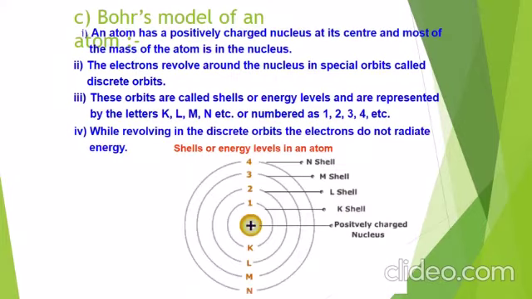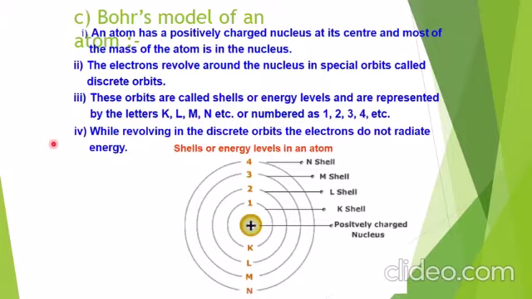He said that an atom has a positively charged nucleus at its center, and most of the mass of the atom is in the nucleus. So that was the point also told by Rutherford. Second point, the electrons revolve around the nucleus in special orbits called discrete orbits, which are the different orbits. These orbits are called shells or energy levels and are represented by letters K, L, M and N, as I have told you earlier, or numbered as 1, 2, 3, 4.